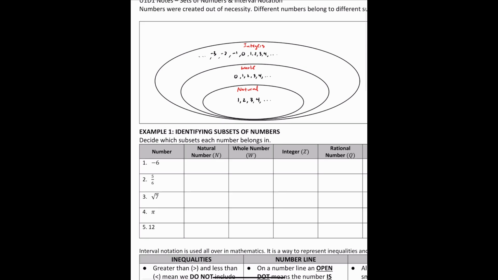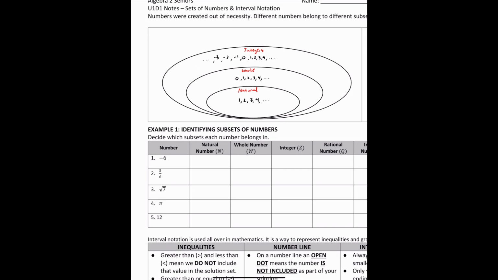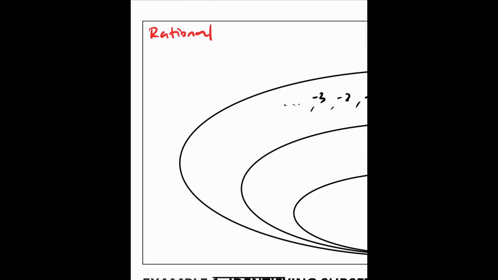So now what we're going to do is talk about what these sets are under. They are under rational numbers. You probably haven't heard of that word before, but rational numbers are all integers. So I'm going to write all integers. Rational numbers are fractions.